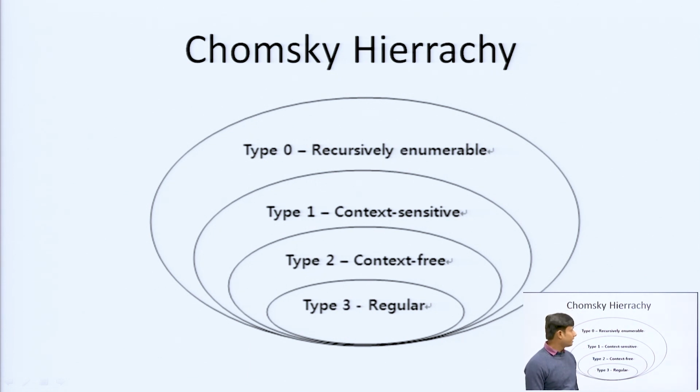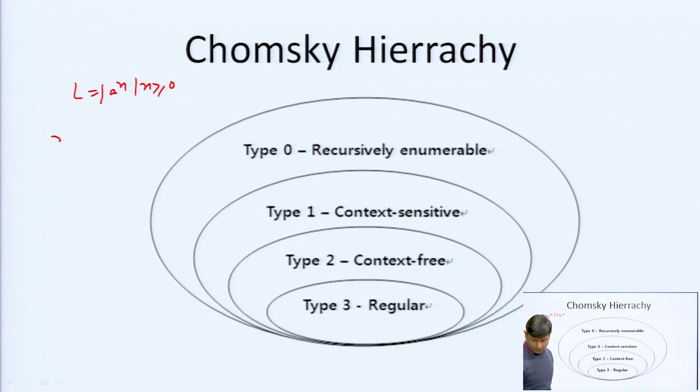And see here, suppose one regular language is given, L is a to the power n, n greater than equal to 0. For this language we can design a finite automata, also we can design a push down automata, and also we can design a Turing machine.